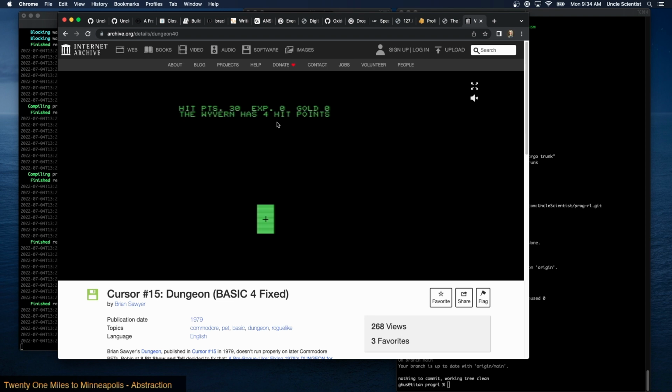It's a wyvern. Wyvern has 4 hit points and I have 30 hit points. You may move. If I hit 5 and attack, wyvern is dead. Okay. Your hit points have been raised. Now I have 81 hit points and 33 experience, but still no gold. And I think the objective is to just find all the gold. So here's a door. There's a gold. I found 1 gold pieces.